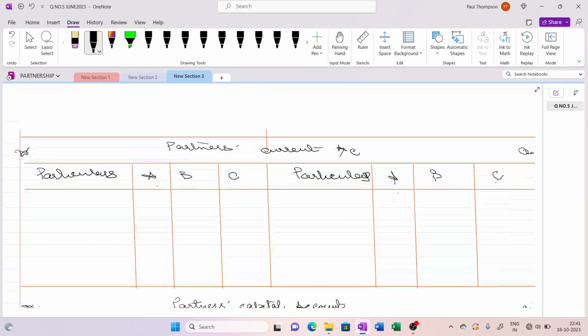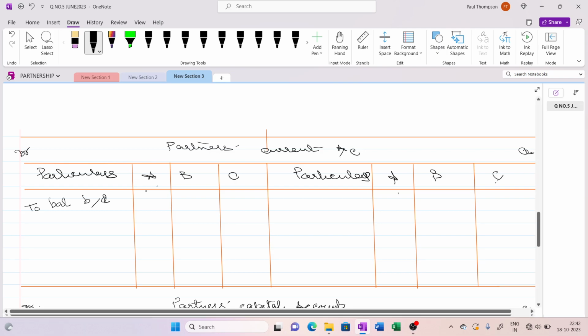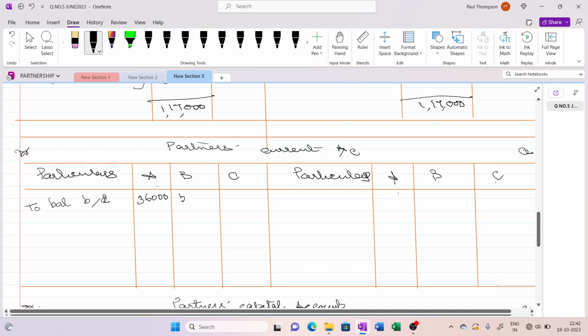Now we are moving on to the current account. So they have given the current account balance as a debit balance in the trial balance. To balance brought down. A was having a debit balance of 36,000 and B 54,000 and C also 54,000. So this was the current account balance.